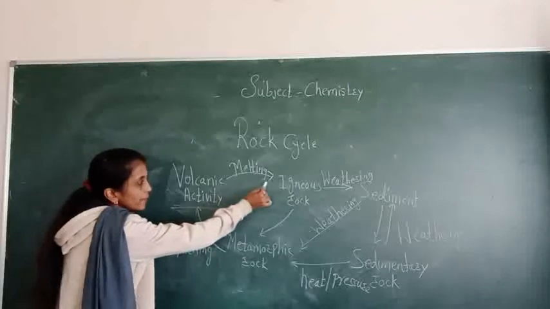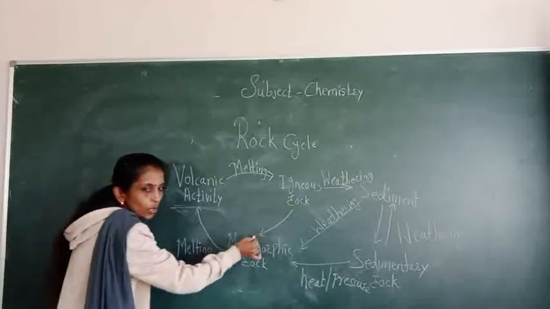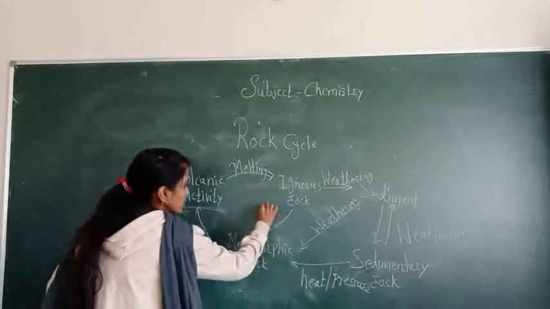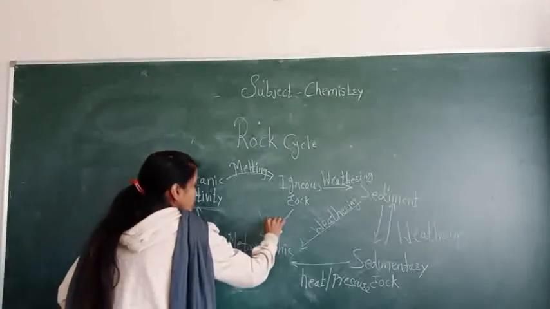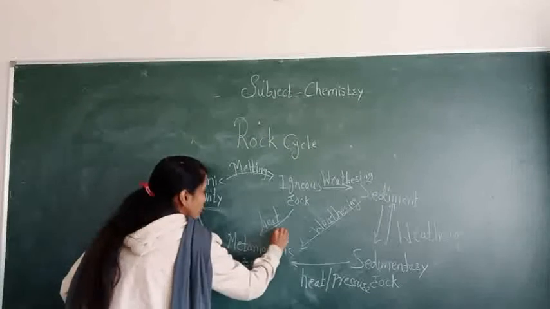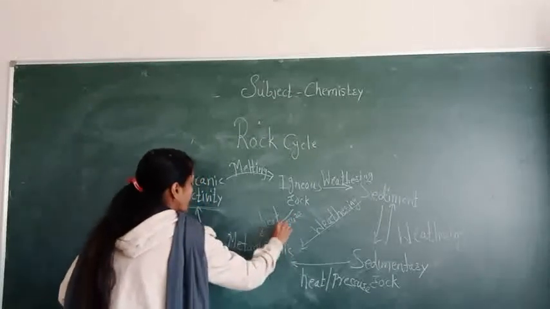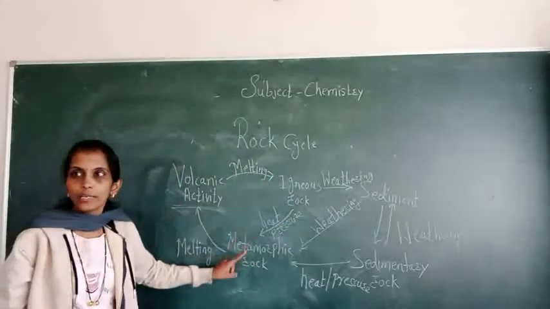Then from igneous rock, when heat and pressure is applied on that igneous rock, metamorphic rock is formed.